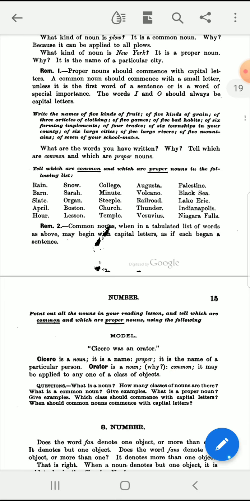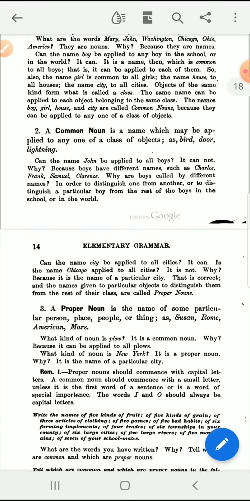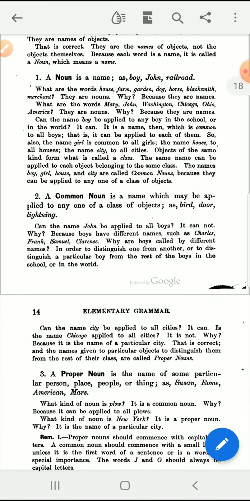That's all of the content in lesson number 7. And we've been able to go through the lesson. We've been able to learn the definition of a noun. We've also learned the definition of two kinds of nouns, common nouns and proper nouns. And we've learned a method or model for identifying nouns and explaining whether they're common or proper.